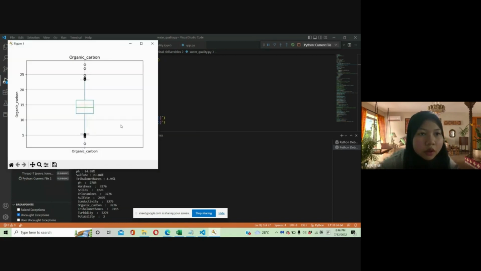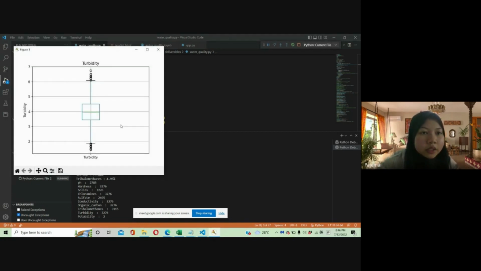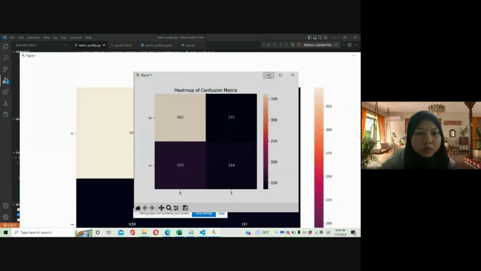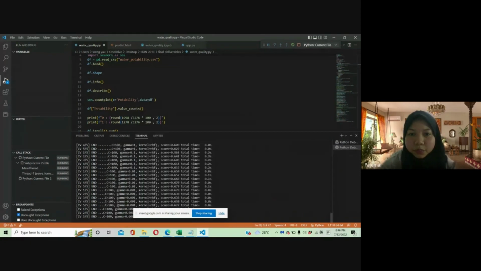This is a box plot graph for organic carbon, and the median is about 15. This is a box plot graph for trihalomethanes, and the median is about 17. And lastly is the box plot graph for turbidity, and the median is about 4. This is a heat map of the confusion matrix, and it indicates the performance of the supervised learning. Thank you.